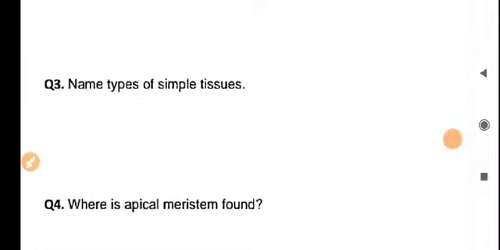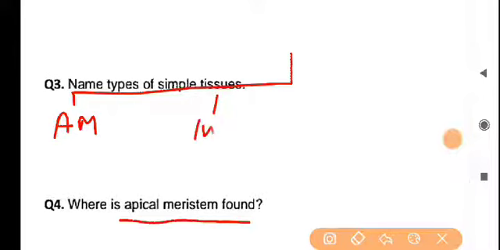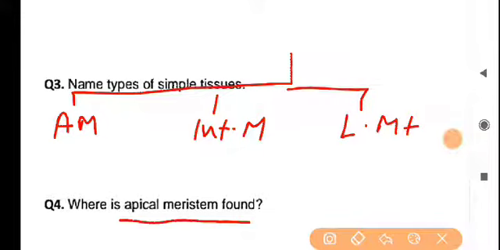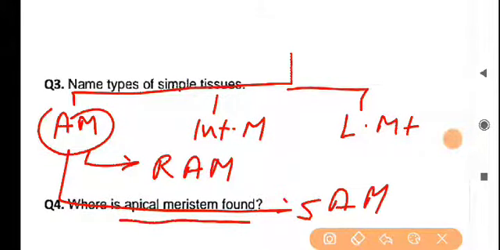Where is apical meristem found? Actually, apical meristem is part of the meristematic tissues. And as you all know, meristematic tissues are basically of three types: the apical meristematic tissues, the intercalary meristematic tissues, and lateral meristematic tissues. The apical meristematic tissues are further known as root apical meristematic tissues and shoot apical meristematic tissues. It means they are always found at either the root tip or shoot tip. So apical meristematic tissues are located in the root or shoot tips.